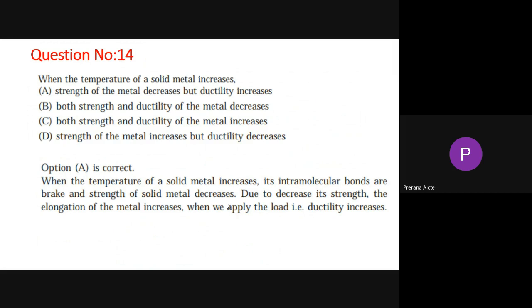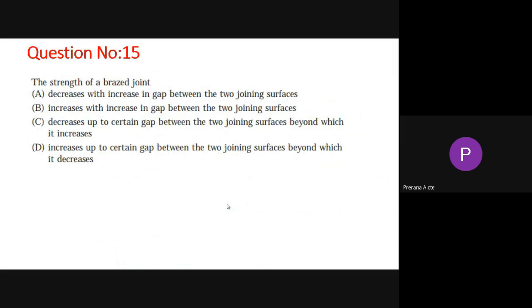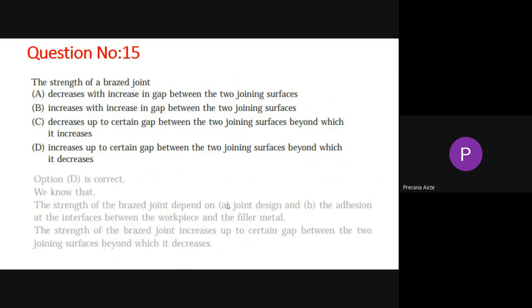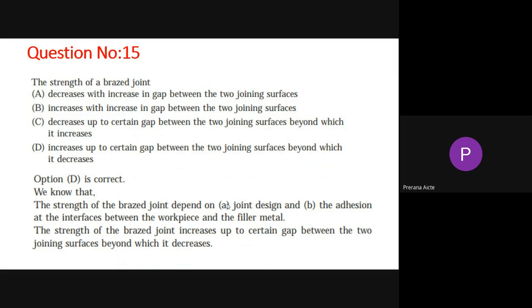Okay, now question number 15, the strength of a brazed joint. Now you have to understand the process of brazing. The options: decreases with increase in gap between the two joining surfaces; increases with the increase in gap between the two joining surfaces; decreases up to a certain gap between two joining surfaces beyond which it increases; increases up to a certain gap between the two joining surfaces beyond which it decreases.